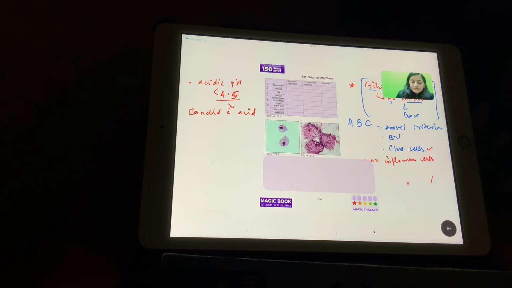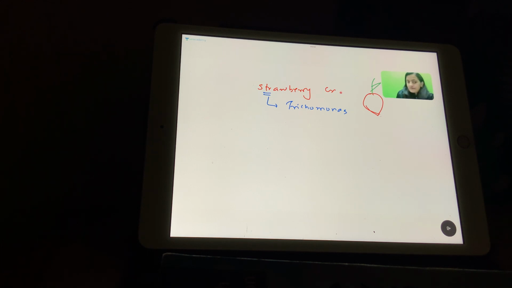And the type of discharge: where do you see the strawberry cervix? Strawberry cervix is seen with which vaginal infection? Remember that strawberry is TR. It is trichomonas. Strawberry cervix is seen with trichomonas. So when we draw the strawberry head, we have the green leaf. This is the strawberry cervix, and this green leaf represents the green discharge.